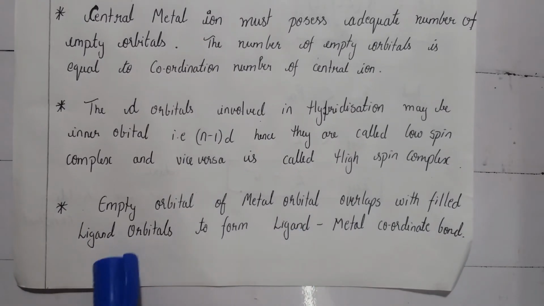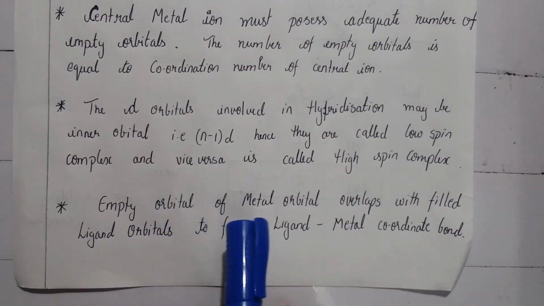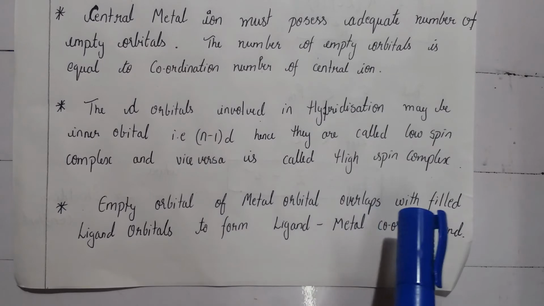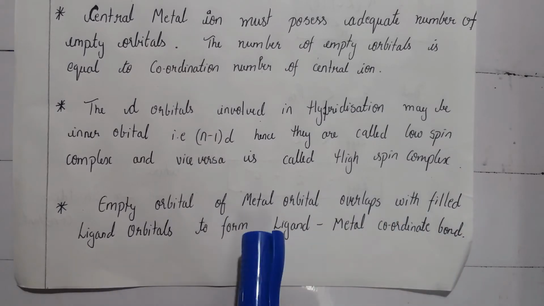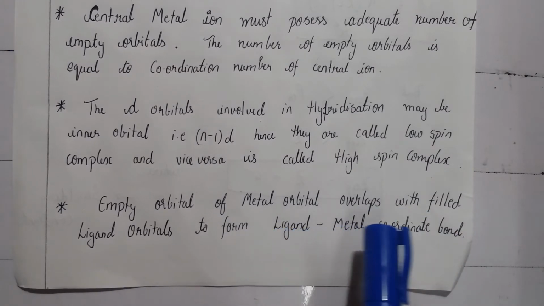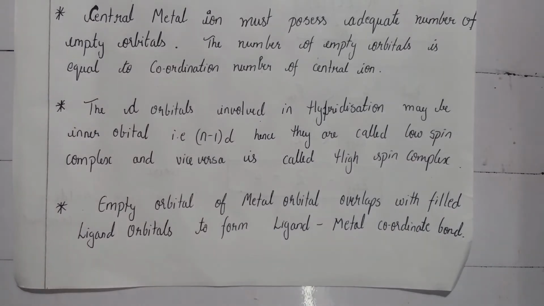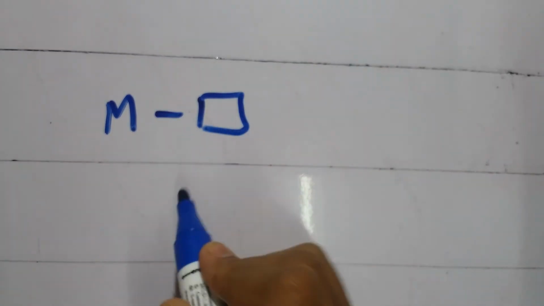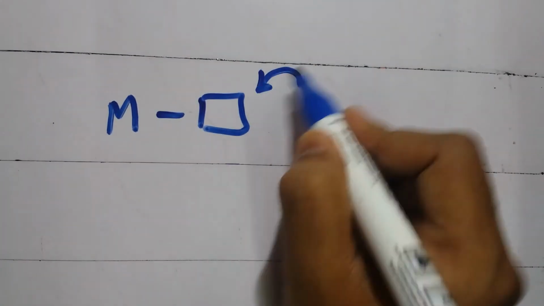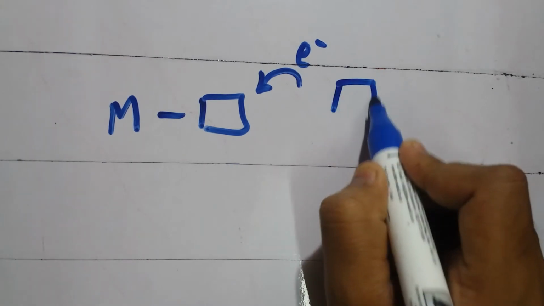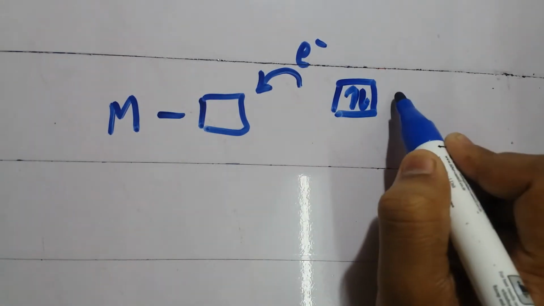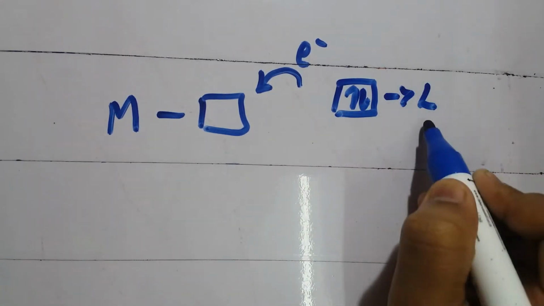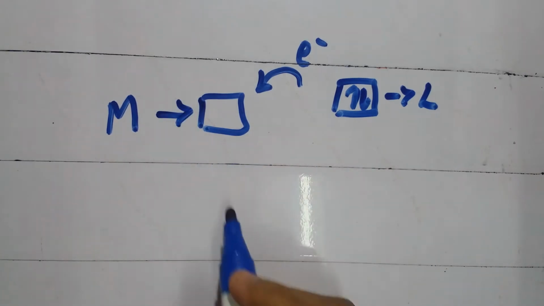The last postulate says that the empty orbital of the metal overlaps with the filled ligand orbital to form a ligand-metal coordinate bond. So a metal orbital which is empty is filled with electrons by the filled ligand orbital. This is the ligand orbital, this is the metal empty orbital.